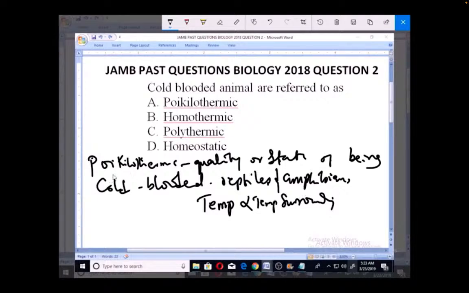So cold-blooded animals are actually poikilothermic. With that, we see that option A is already the answer to this problem. So the word cold-blooded has a lot to do with poikilothermic. That is another word for cold-blooded. And the animals that are referred to as being cold-blooded or poikilothermic are the reptiles and the amphibians. Thank you.